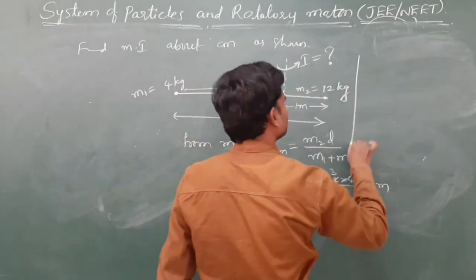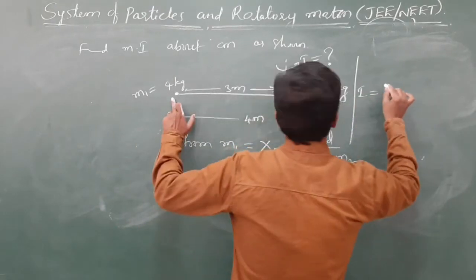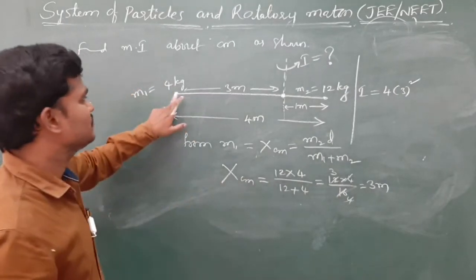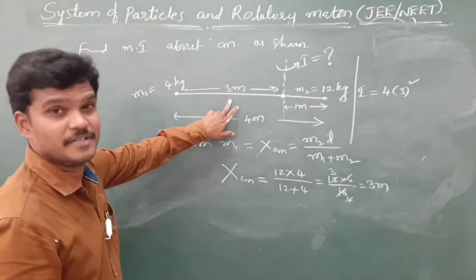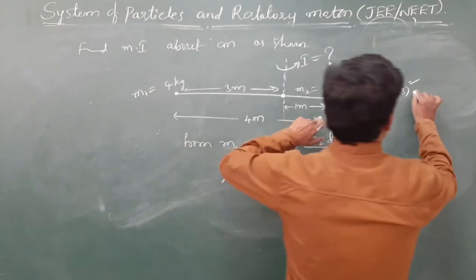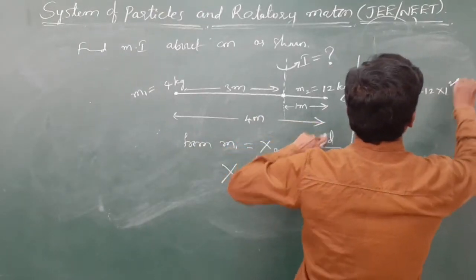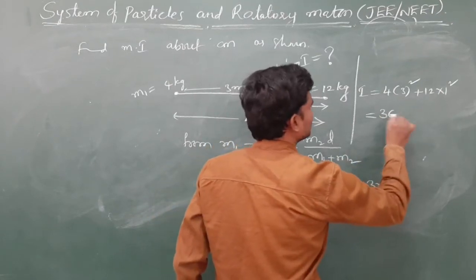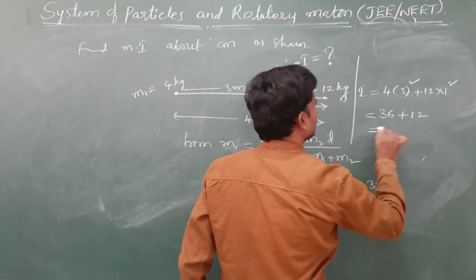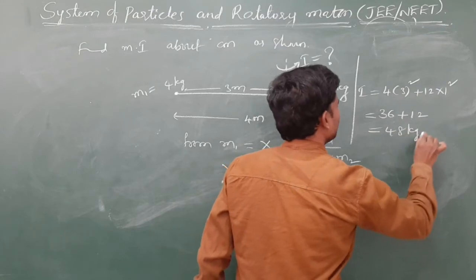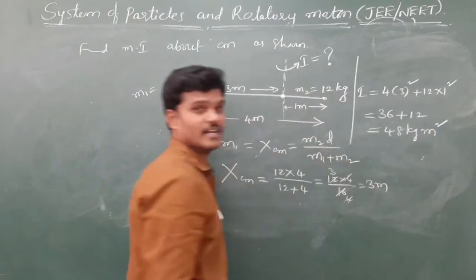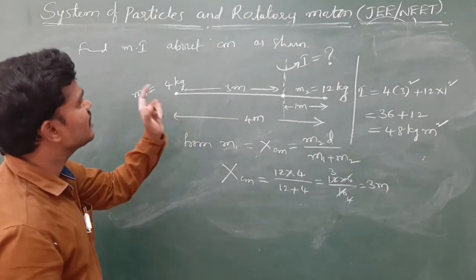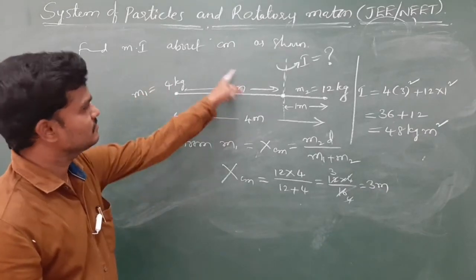So I is equals to 4 separated by a distance of 3 meter, 12 separated by 1 meter. Okay. So 9, 4, this is 36. 12. Now the answer is 48 kg meter square. Okay. This is the moment of inertia about the center of mass of the system.